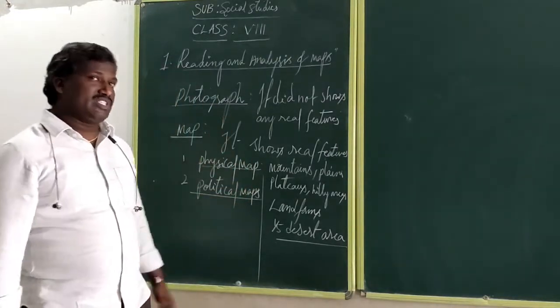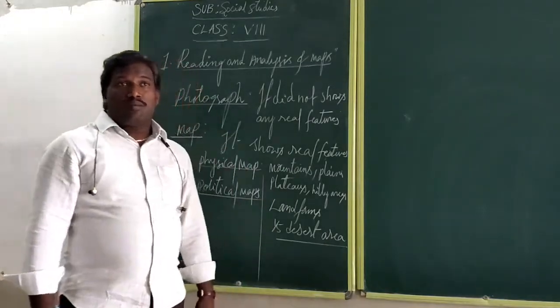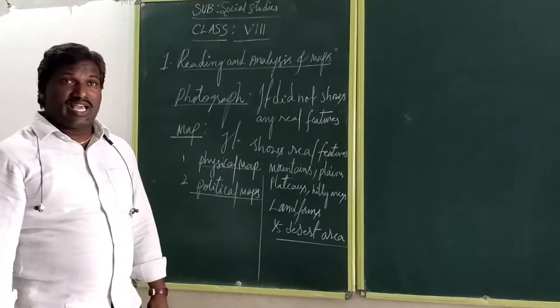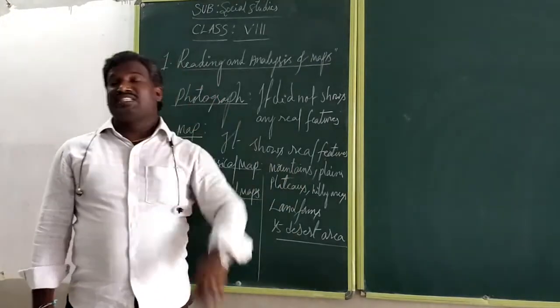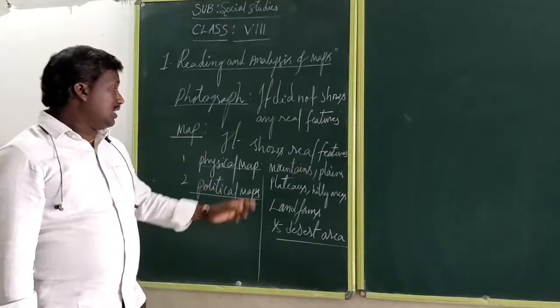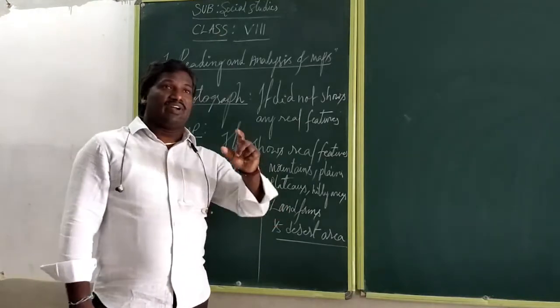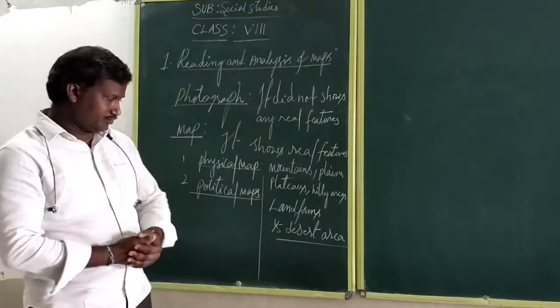We can find out the physical boundary. For example, in the north side, the Himalayas are formed. How they are formed, in which direction they are formed, everything we can find out with the help of the physical map. Am I correct or not? That's why, with the importance of the physical map, we can find out the location and how many square kilometers also.